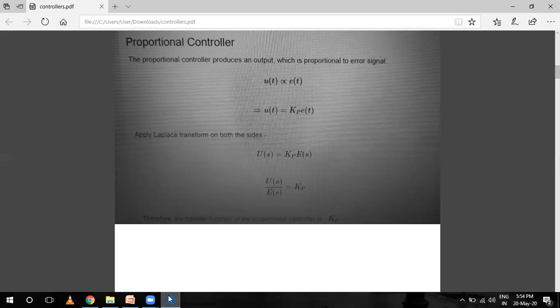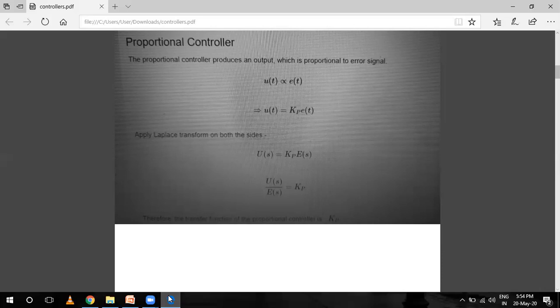So basically there are three types of controller: proportional controller, proportional integral, and proportional derivative, and their combination also in this video. Proportional controller: in a controller with proportional control action, there is a continuous linear relationship between the output of the controller and the actuating error signal. Basically, a proportional controller produces an output which is proportional to the error signal. So output u(t) is directly proportional to e(t), the error signal.